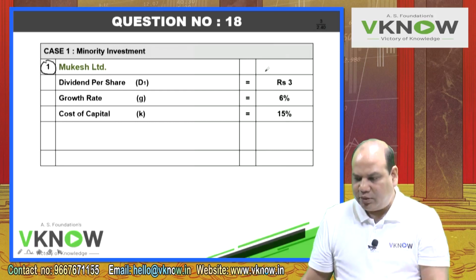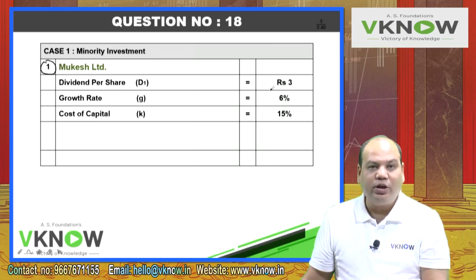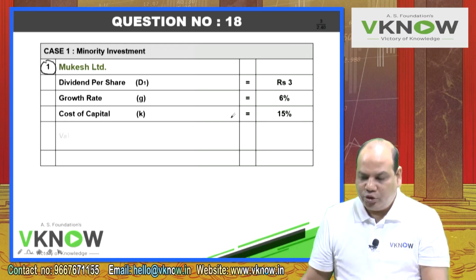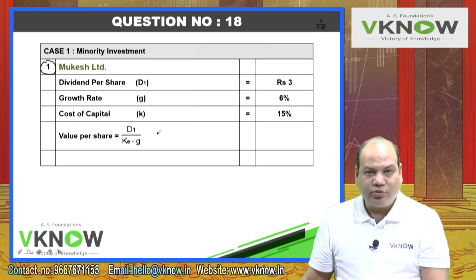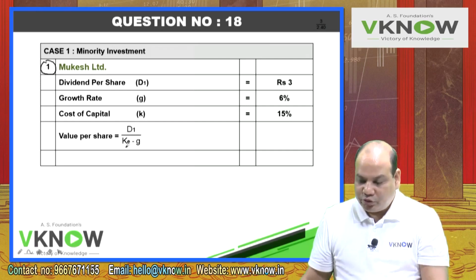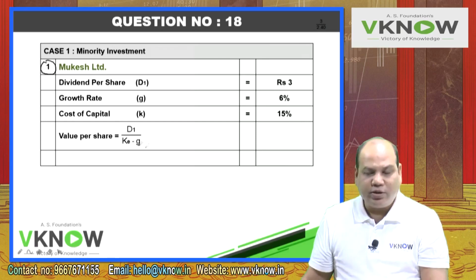This is a very fundamental question of calculating price of a share under dividend discount model. You have learned this formula in earlier chapters also, like valuation of share, portfolio management, business valuation. So let us apply this formula. Value per share equal to D1 upon K minus G. This is called dividend discount model for a dividend which is growing at a constant rate.